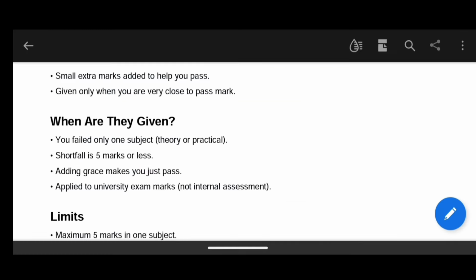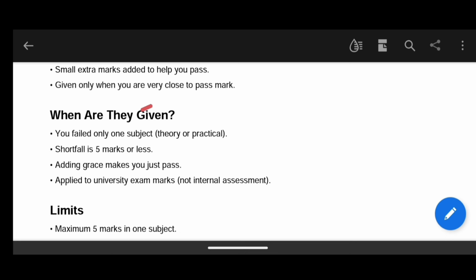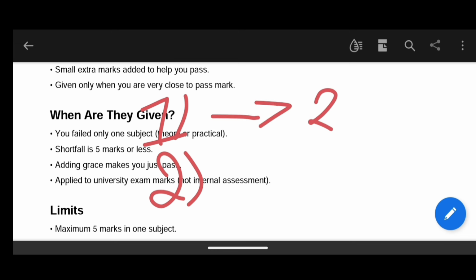In another case, for example, if you have failed in two subjects, and in one subject you need 2 marks to pass and in another subject you need 3 marks to pass, then RGS may give you grace marks in both subjects.